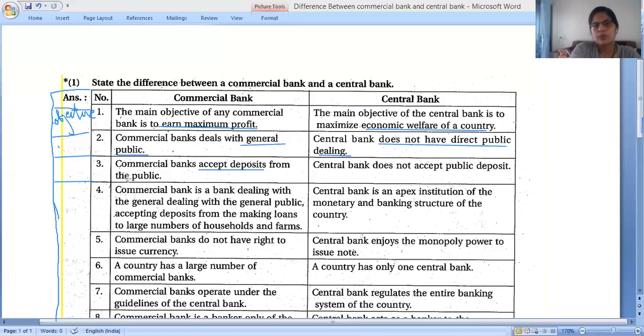If we are going to deposit our money, we deposit it in the commercial bank, so all types of deposits will be accepted by the commercial bank. Next one: central bank does not accept deposits directly from the general public. Correct? Next one point is dealing with, sorry.